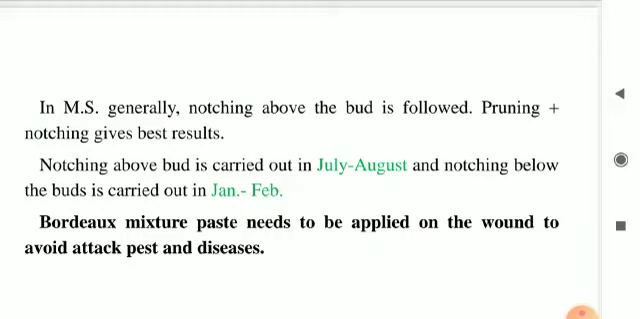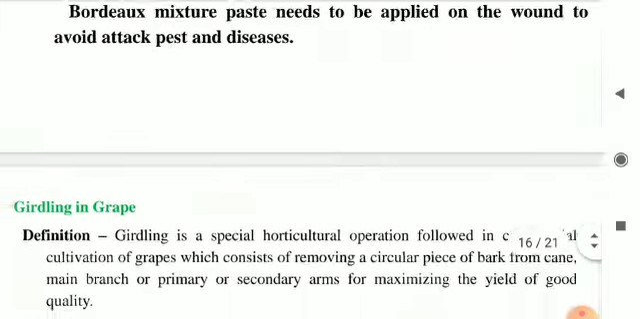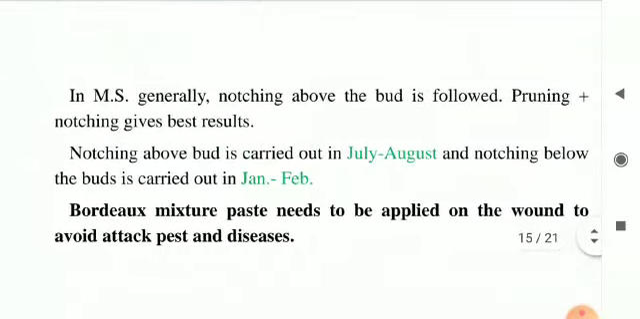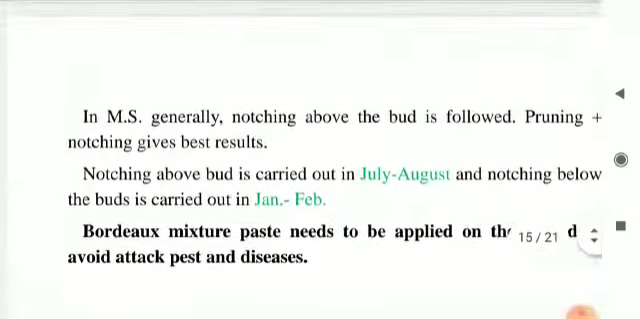Notching above the bud is carried out in the months of July to August, and notching below the buds is carried out in the months of January to February. Bordeaux mixture paste needs to be applied on the wound to avoid attack of pest and diseases. That means after the notching operation is completed, you have to apply the Bordeaux paste on the wounded portion so as to avoid the attack of the pest and diseases. Let us move on to the next slide regarding notching. So the notching topic is over here.